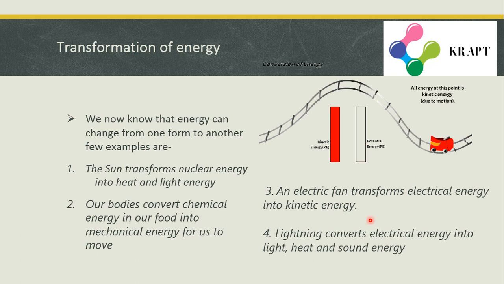During a thunderstorm, lightning converts electrical energy into light, heat and sound energy. You can see the lightning, which is a form of light energy, and the place where it strikes, some amount of heat will be produced, and it also produces sound.